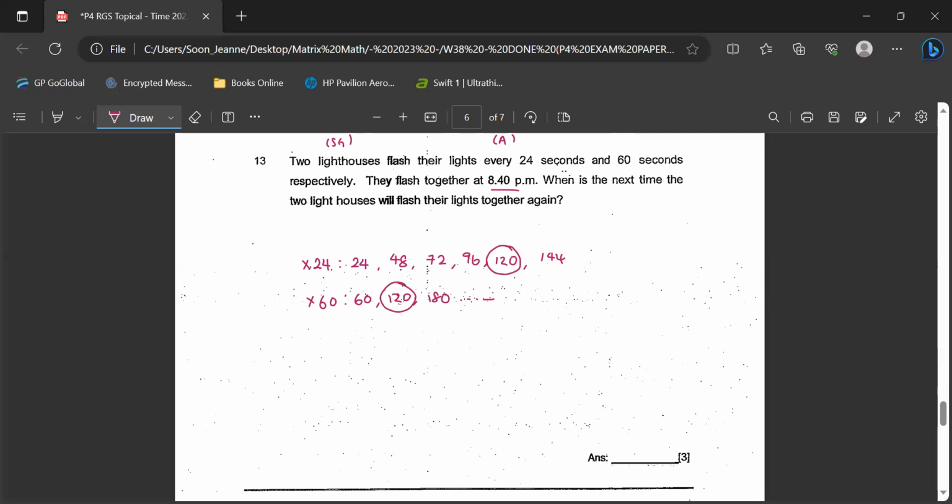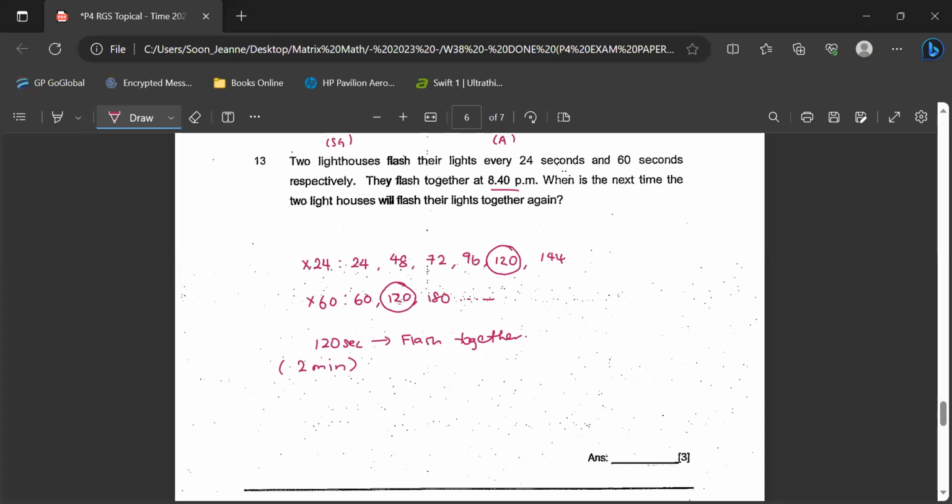What does this 120 mean? It means that every 120 seconds, the lights will flash together. Understand? They flash together every 120 seconds. And if we convert 120 seconds to minutes, it's actually 2 minutes. So in other words, every 2 minutes, the lights will flash together.